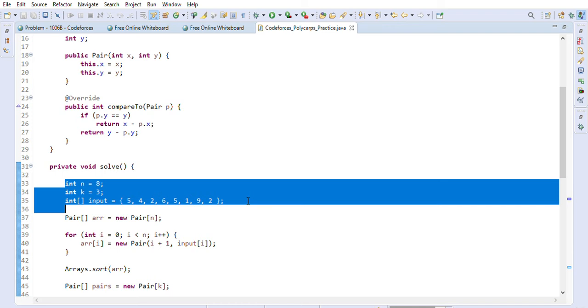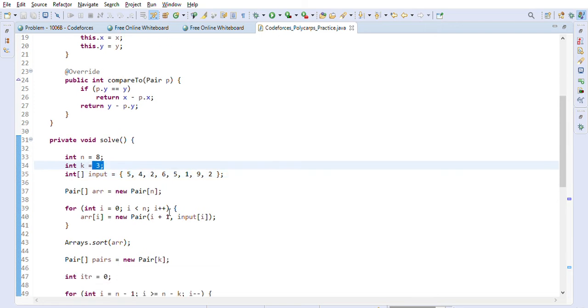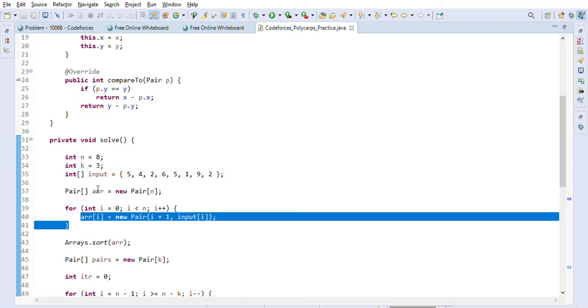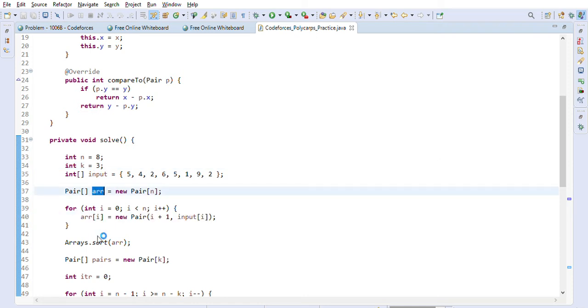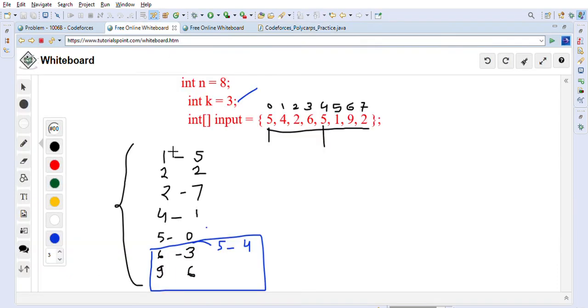N is equal to 8, which is the number of elements. K is equal to 3, meaning a total of 3 days. So first we will go through this input and create the array of pairs, and then we will just sort this array of pairs. What we get after sorting is this one, as I showed you here.